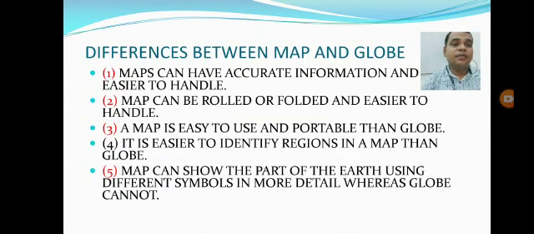Now, differences between map and globe. Here are 5 differences. First, map can have accurate information. Map can be rolled or folded and easier to handle. A map is easy to use and portable than globe. It is easier to identify regions in map than globe. Map can show the part of the earth using different symbols in more details, whereas globe cannot.